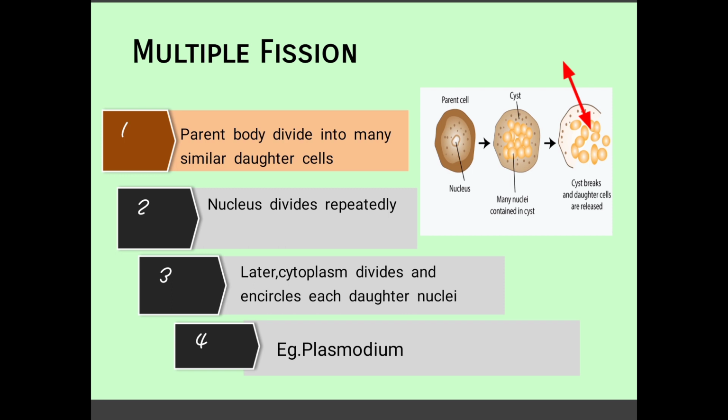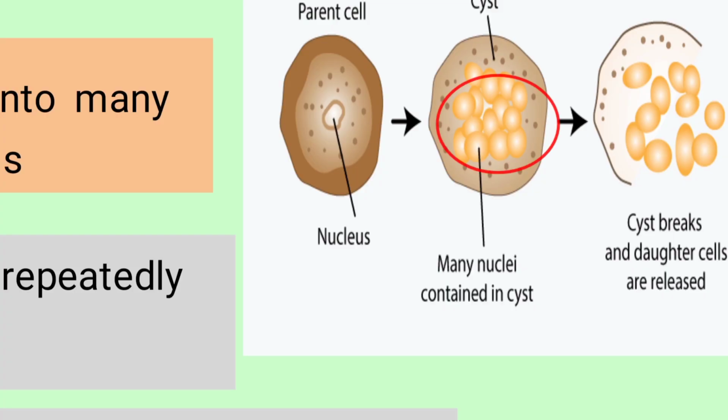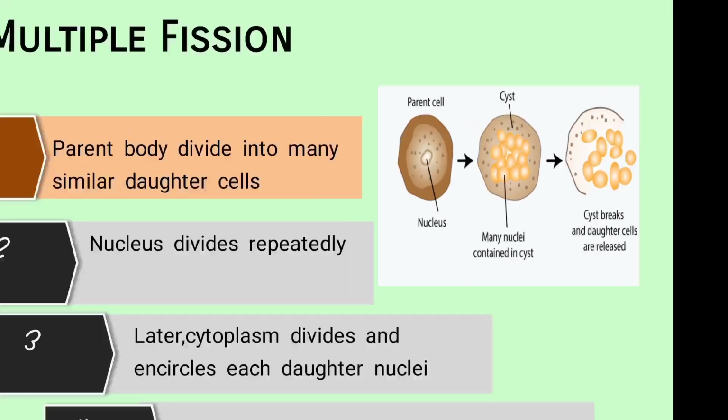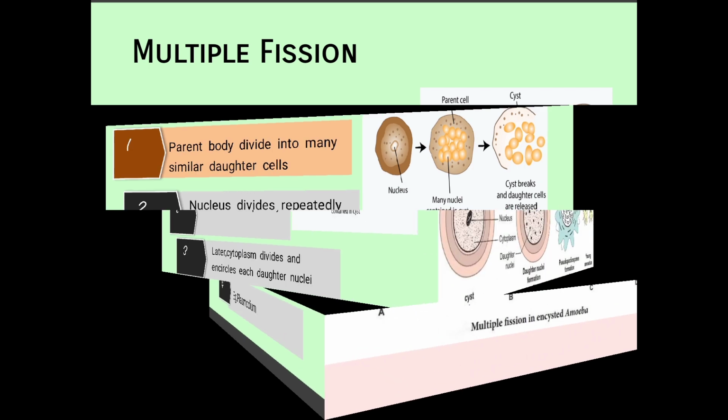So inside the cell itself multiple division occurs, division of nuclei occurs, then the division of cytoplasm, and each nucleus will be surrounded by cytoplasm and form a cell. Like this new cells will be formed inside, and all the new daughter cells will be in the form of a cyst. They will be protected inside a covering and later released outside when the conditions are favorable. So this is what is known as the multiple fission.